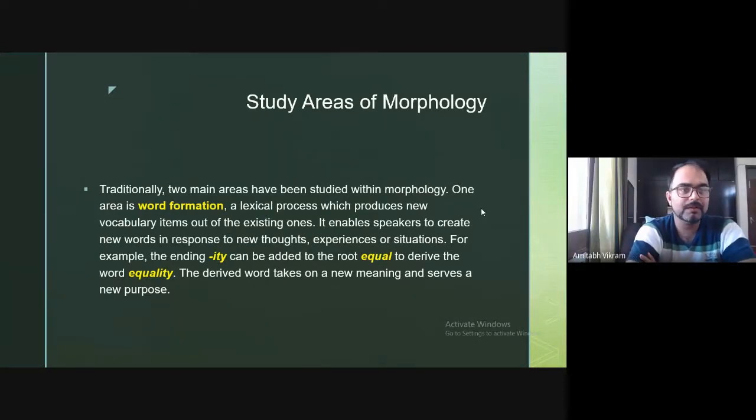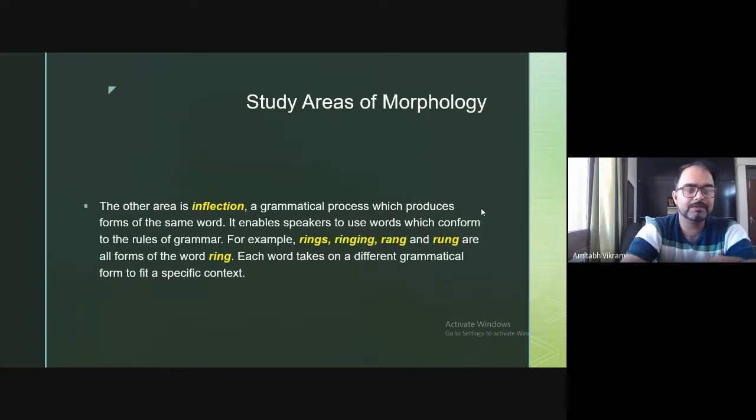Yesterday we started studying areas of morphology, and we looked at two processes. One is word formation, that is a lexical process which produces new vocabulary, and we looked at inflection, that is a grammatical process which produces forms of the same word. So there is a difference in these two processes. One is a grammatical process where you do not have a new word, but you have a form of a word. So when we say talk, talked, talked, they are the forms of the same word.